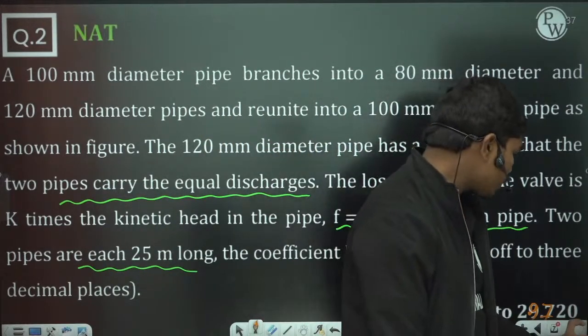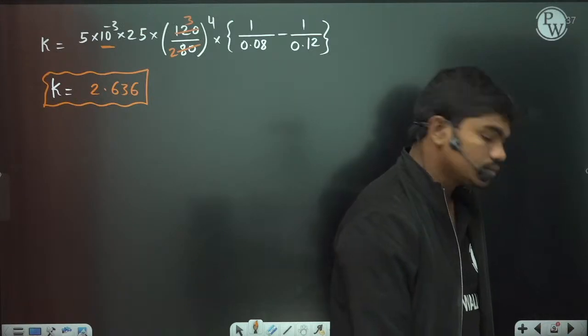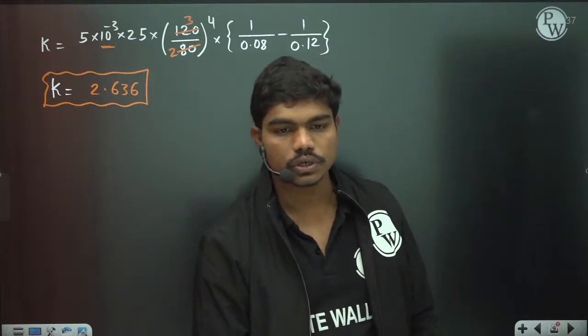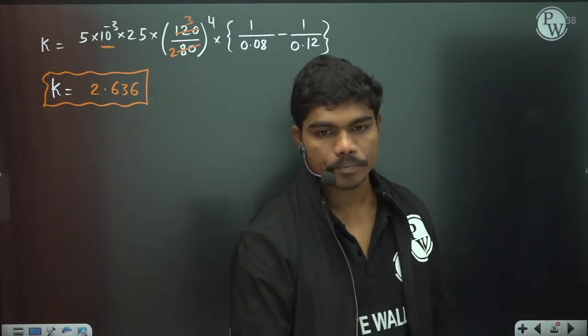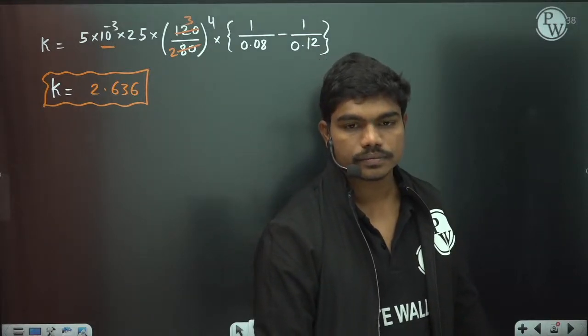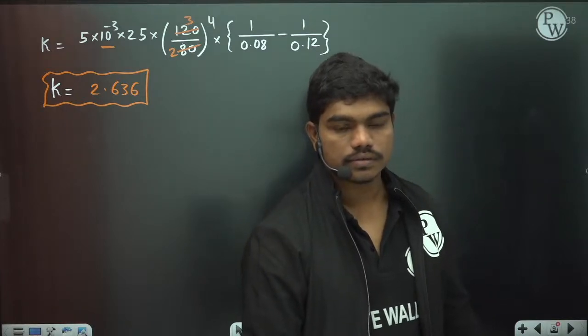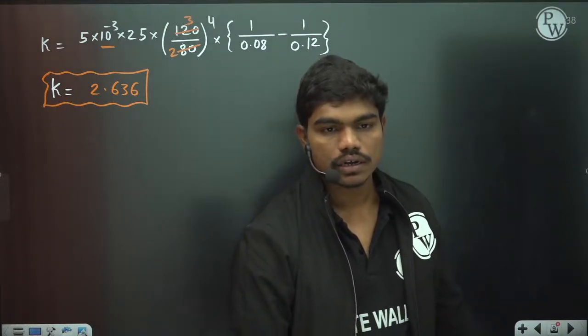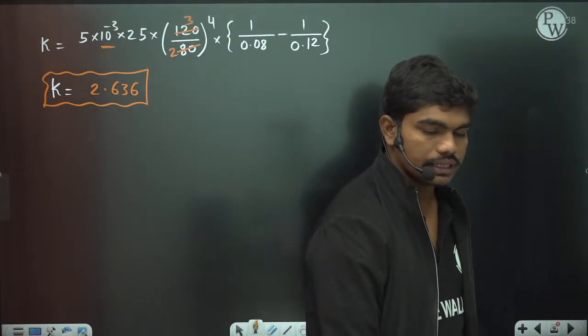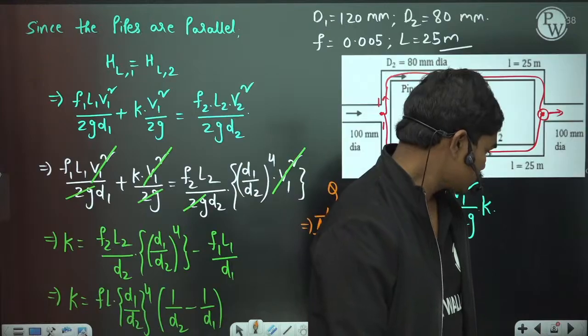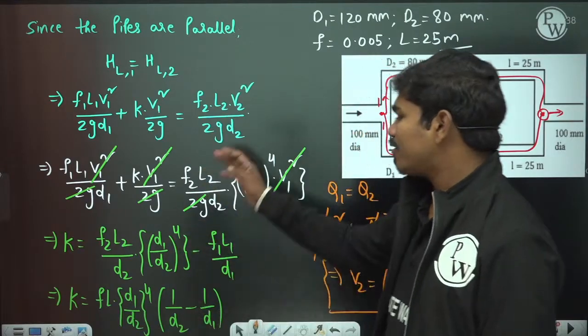Please type in the chat box. How many of you have got this? Yes, Ramanujan, good. How many of you got this 2.636 in the calculation? Because we have seen, everything is simple here.